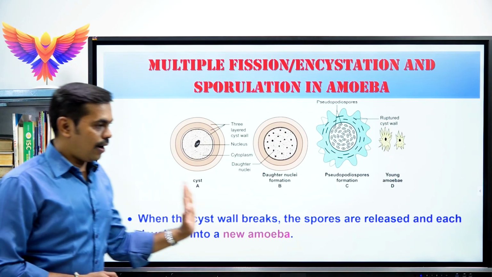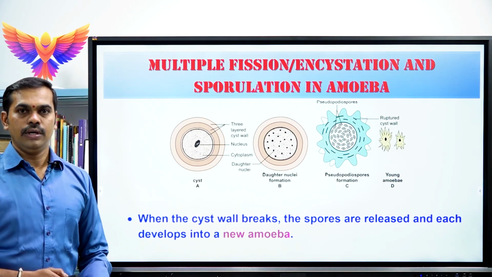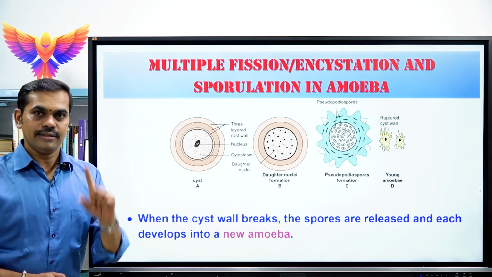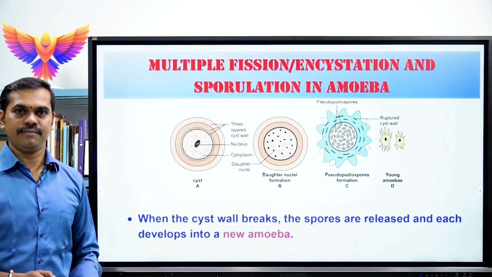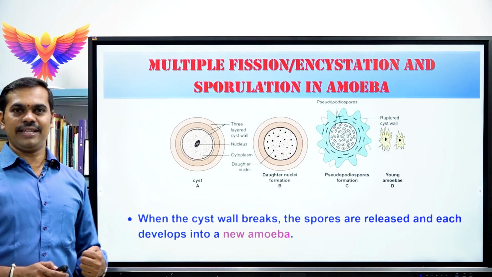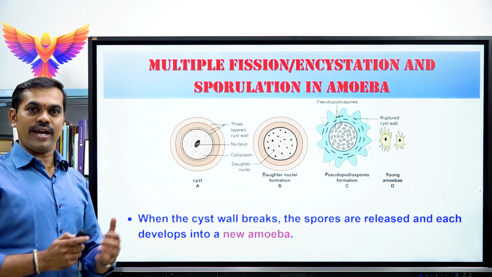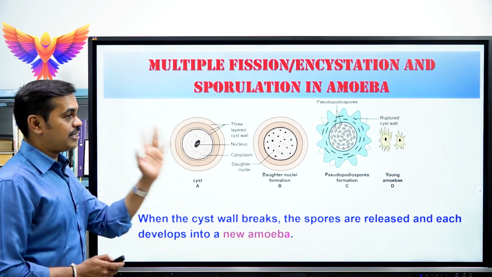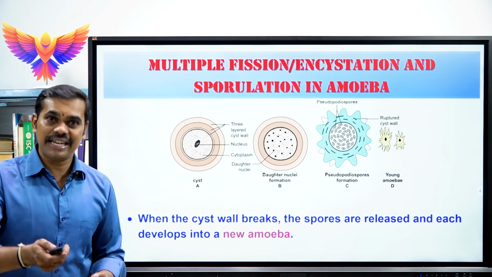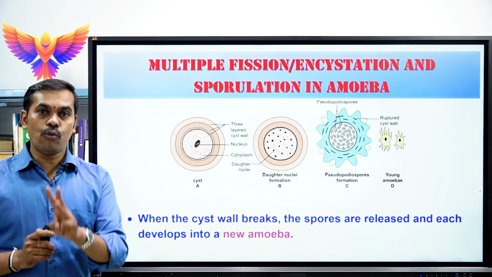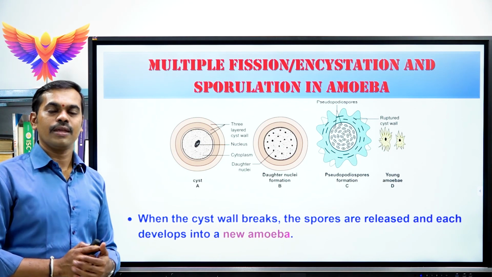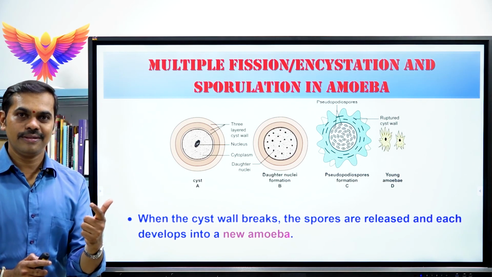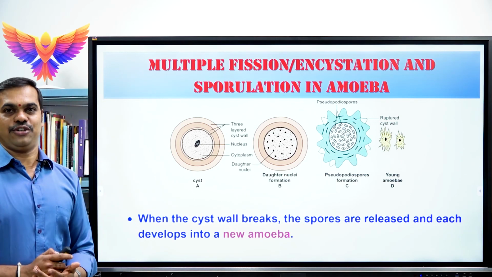Children, so far we have studied the 3 types of binary fission. Under that, simple or irregular binary fission, second one, longitudinal binary fission, third one, transverse binary fission, and next one, multiple fission in amoeba as well as in Plasmodium. So in the next class, we will be learning 3 more types of asexual reproduction, which are fragmentation, sporulation, and the last one, vegetative propagation. Thank you.